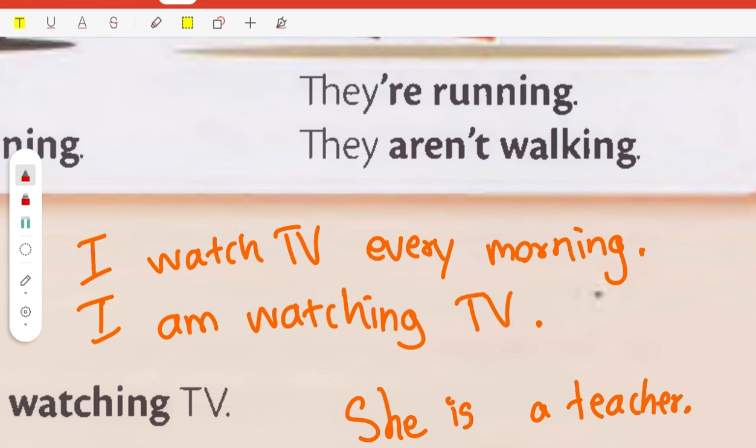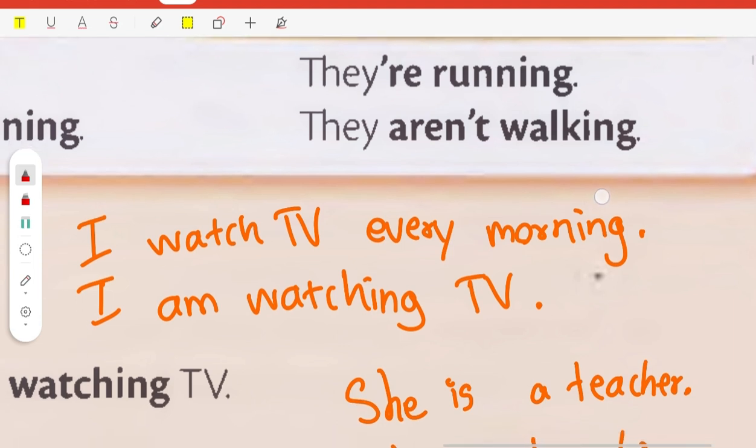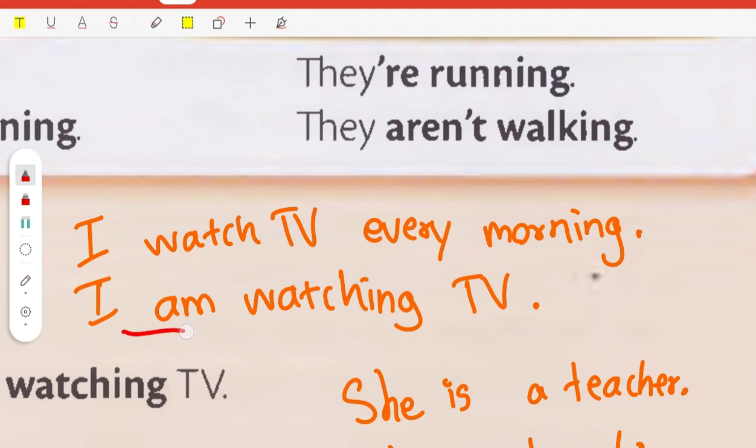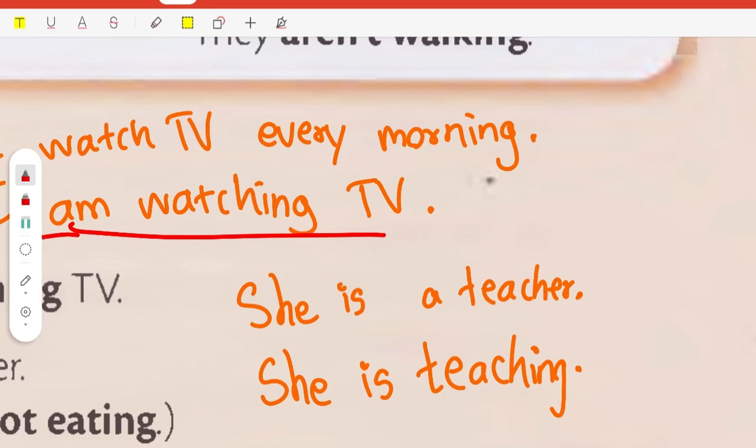But if you say "I watch TV every morning" to someone, at the time you are not watching it. You're just talking to that person. But if you say "I am watching TV," then you are now watching the TV. You are doing the activity of watching TV. This is the continuous action, the ongoing action. You're still doing it when you're talking.